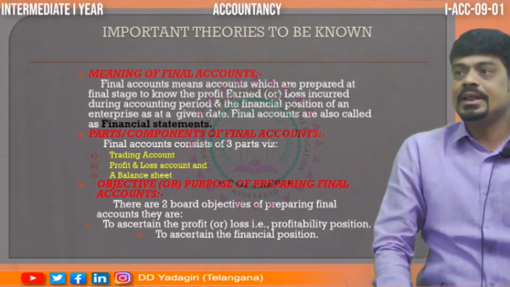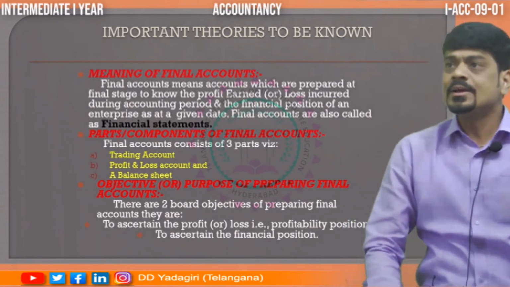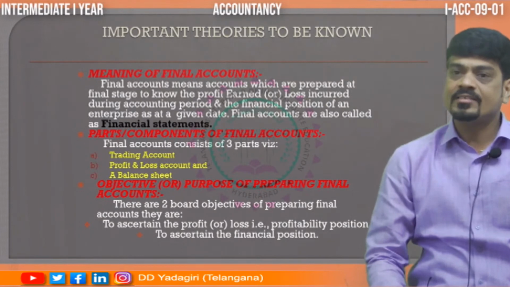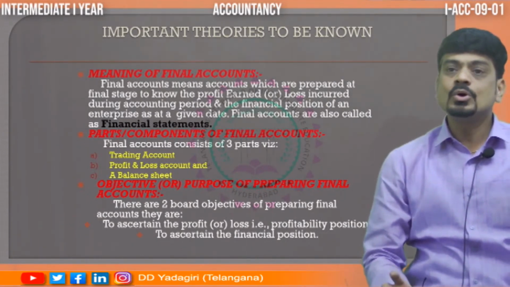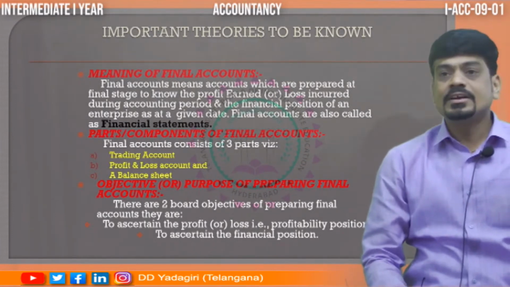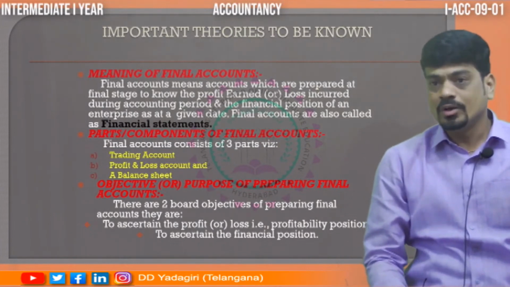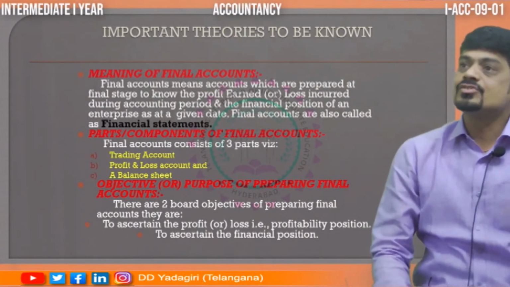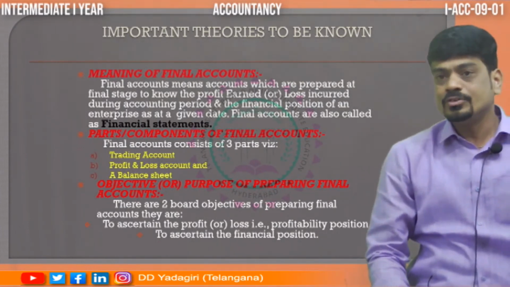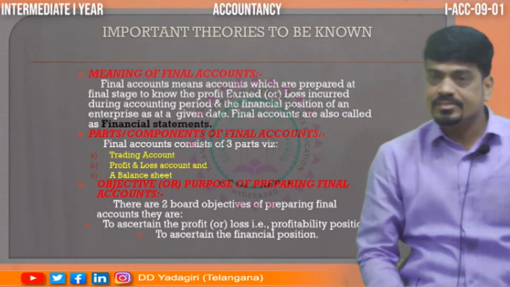Then, what is the purpose? Why one has to maintain the final accounts? What is the necessity that we have to prepare final accounts? So, there are two basic objectives, as I said. One, to know the profitability position, that is to find out whether your business has earned profit or has incurred losses. And second is to know the financial position. Financial position, in the sense how much are the assets and how much are the liabilities.